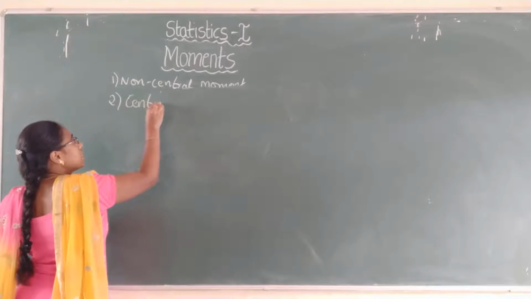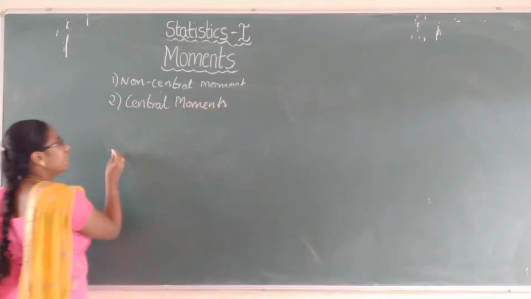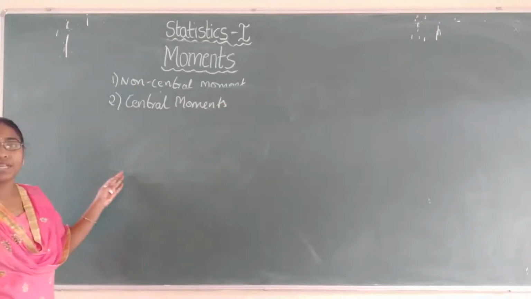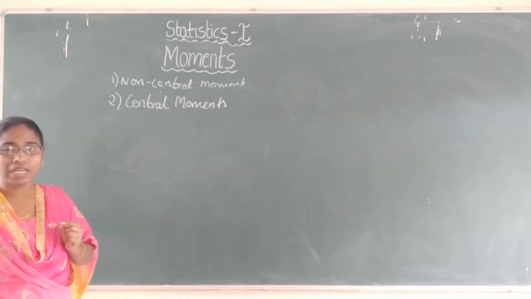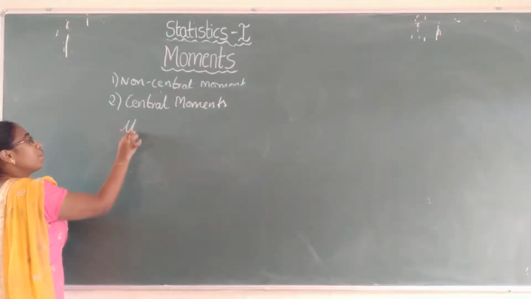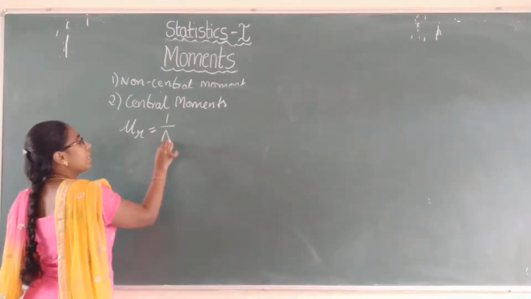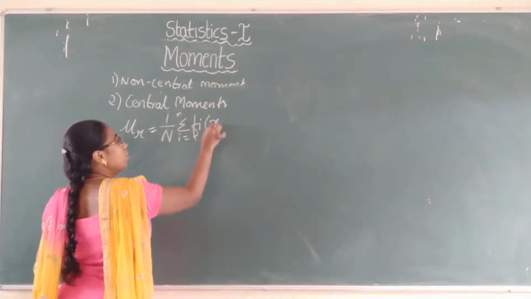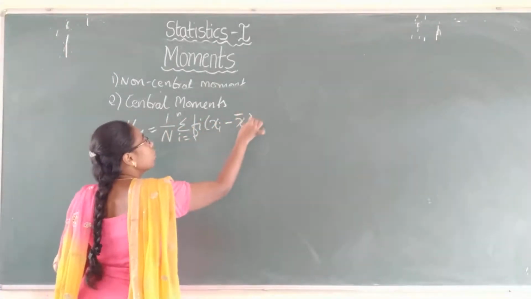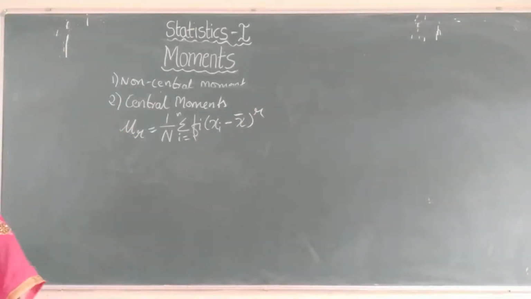So coming to the central moments, the rth moment about the arithmetic mean is denoted with mu r and is given as mu r equals 1 by n summation i equals 1 to n fi into (xi minus x bar) whole power r. This is the notation for the rth central moment.